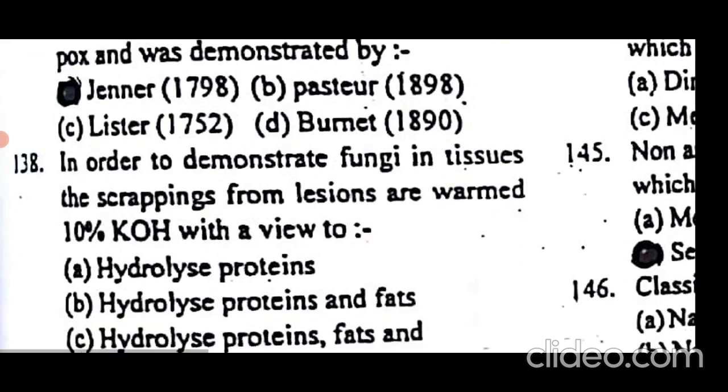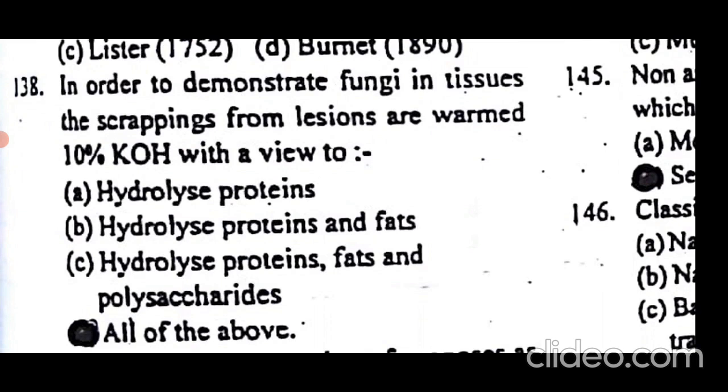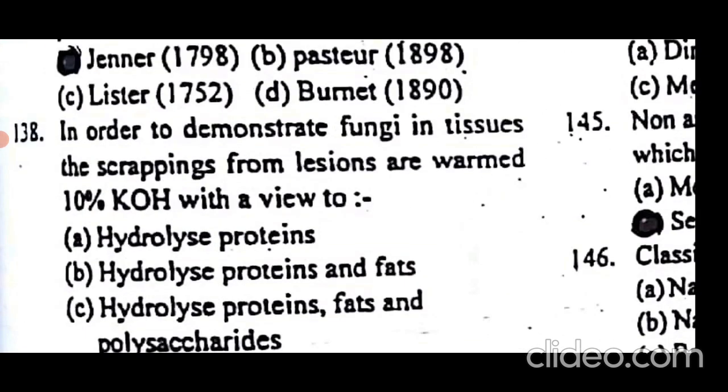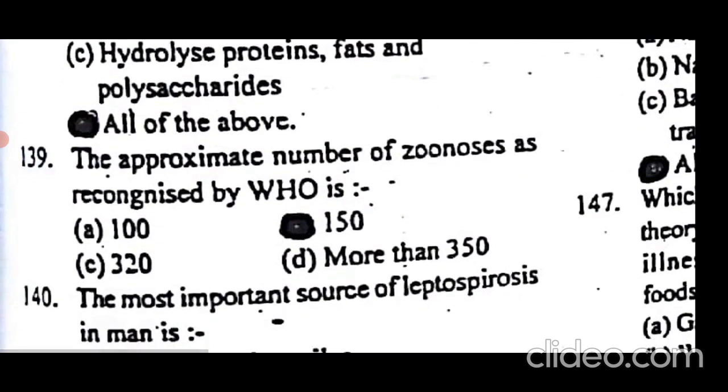In order to demonstrate fungi in tissues, the scrapings from lesions are warmed in 10% potassium hydroxide to dissolve or hydrolyze all of the components, such as carbohydrate, fat and proteins. 10% potassium hydroxide is used to dissolve all these three major constituents, and the purpose of this method is to demonstrate fungi.